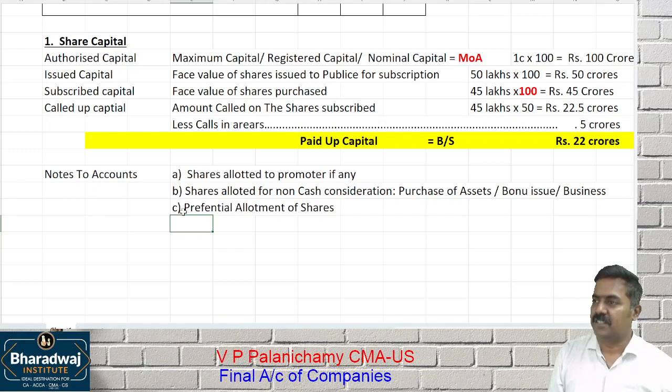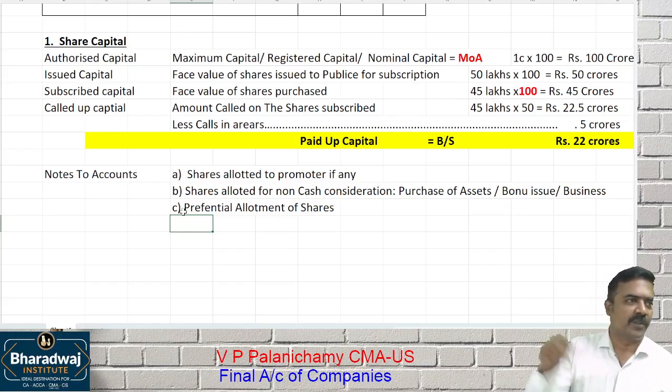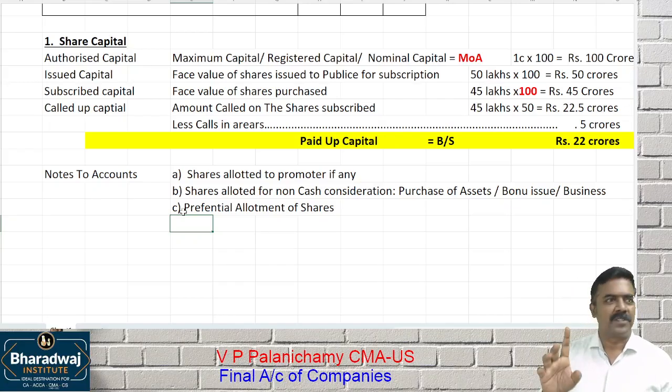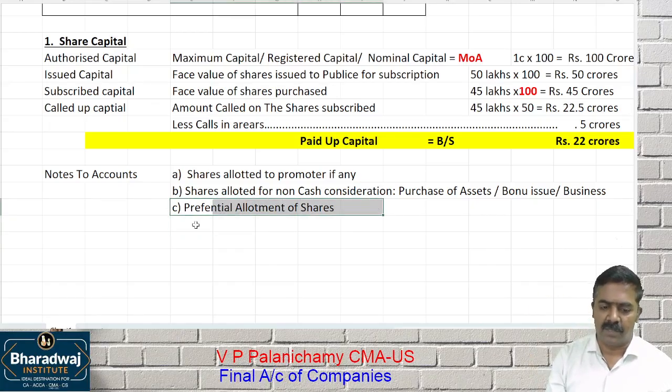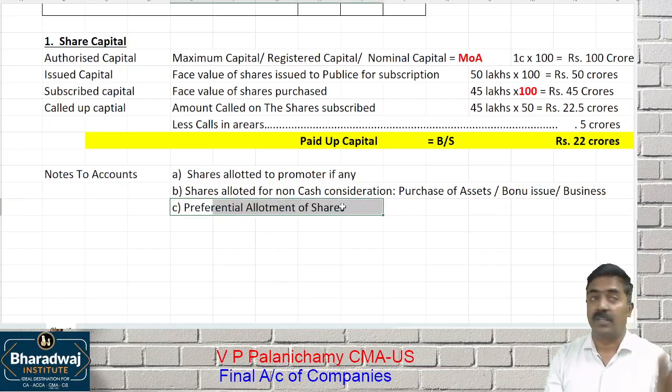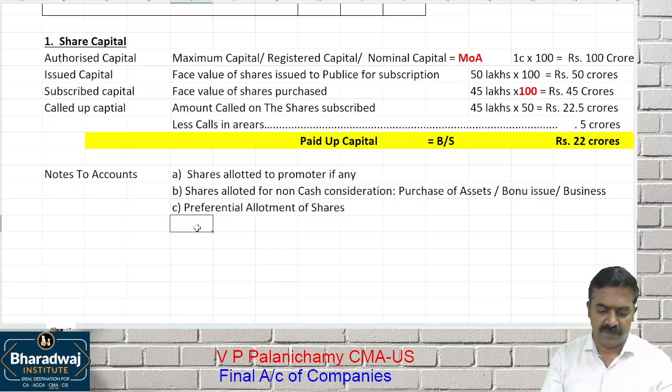Managing 50 people is difficult, but managing one person is easy. Instead of collecting 1 crore from 50 people, what the company can do is collect 50 crore from one person and close the issue. That is called preferential allotment of shares. Preferential allotment of shares, if any.